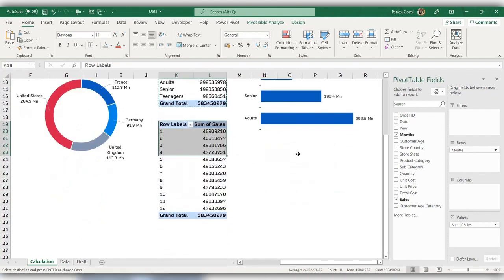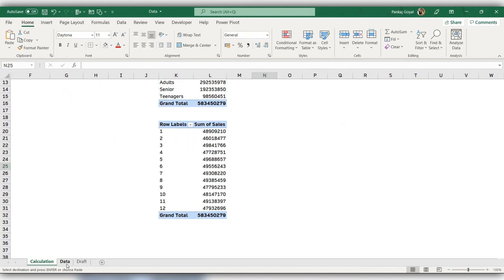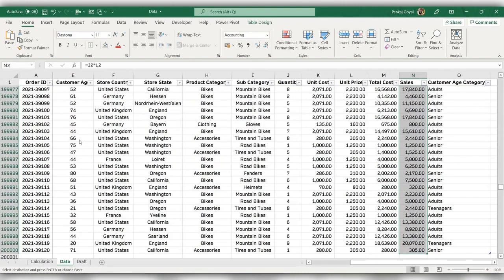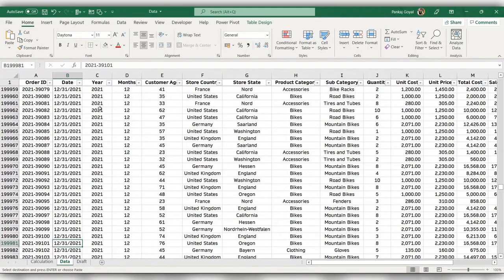Yeah, this is okay. But we have a problem here. Our months are in numbers 1, 2, 3, 4, 5, 6, 7, 8, 9, 10, 11, 12. What I actually want is for them to be in alphabet like January, February, March, April, and December. So I'll have to make some changes in my data. So let me go back to the data tab. And here I have my months in the second, or rather D column.